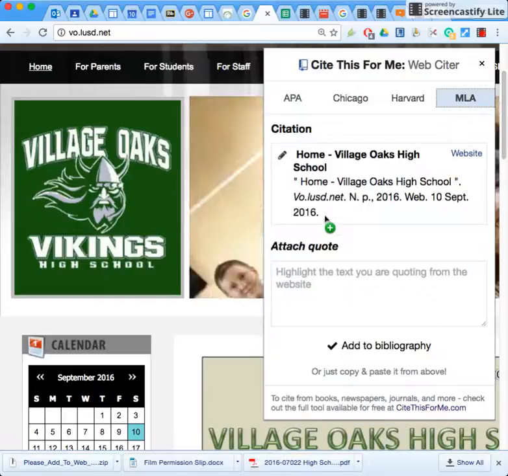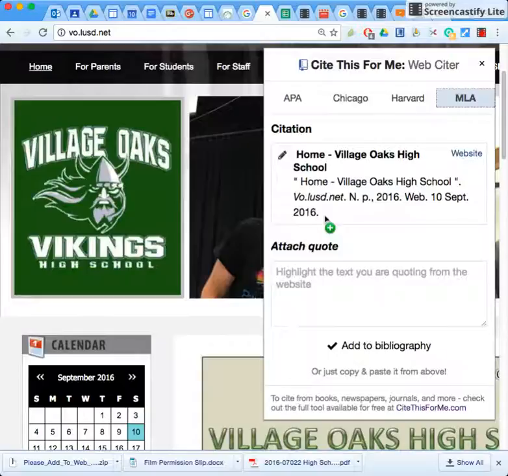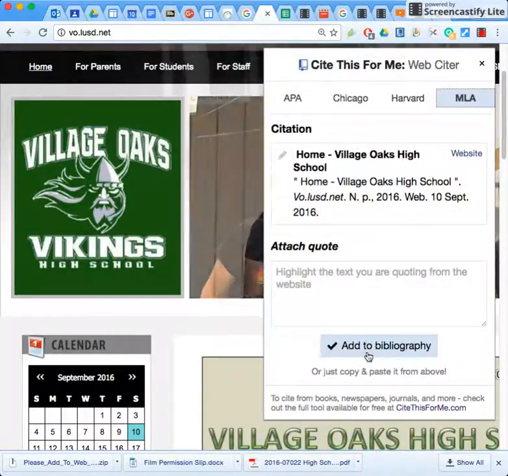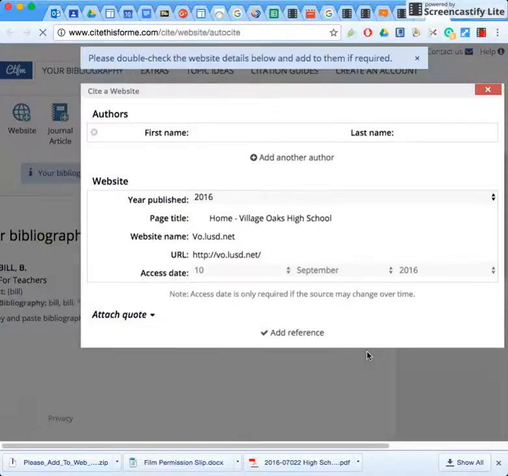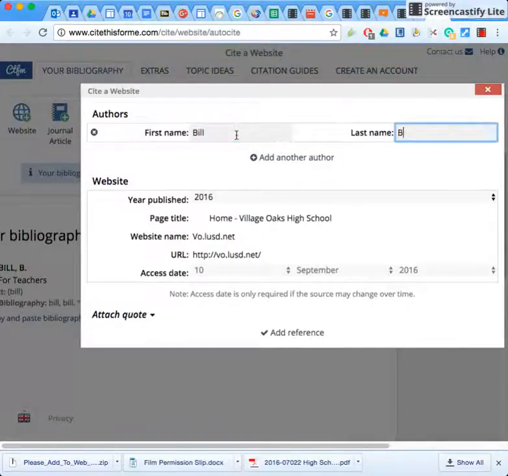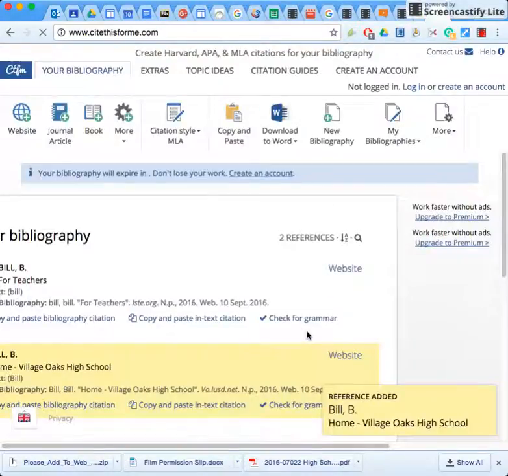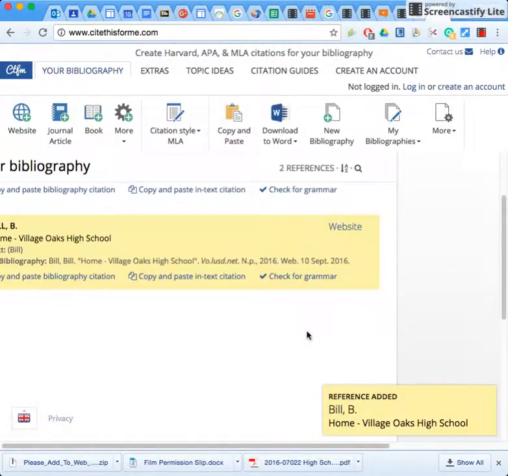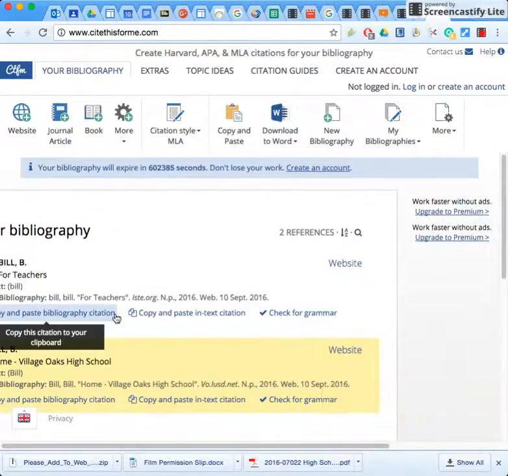If you're going to have students keep a running list of all the sources they visited, you can go to Add to Bibliography. So if I go to Add to Bibliography and give it a second to load, then Cite This For Me is going to ask, okay, it doesn't look like it found the author's first and last name because that's not listed on my website. So I'll put Bill. And then you can see it's got the other information here, the access date, all that. I'm going to click Add Reference. And boom, this reference is now on my works cited as well as one of the ones I did as a practice before this video. And as I'm visiting websites for my research project, I'm just adding them using Cite This For Me.